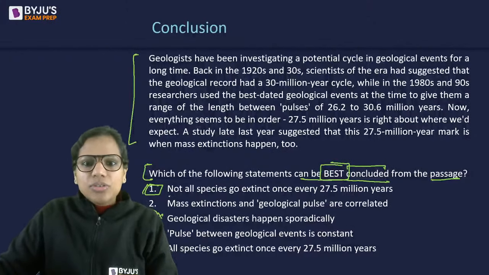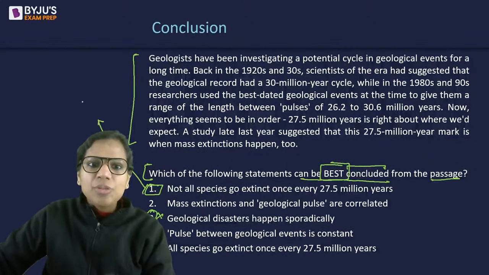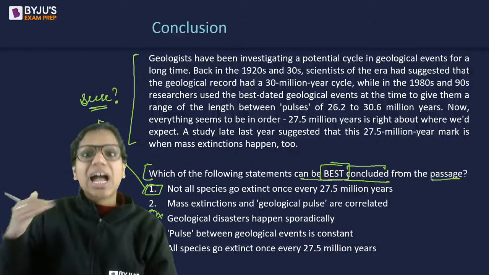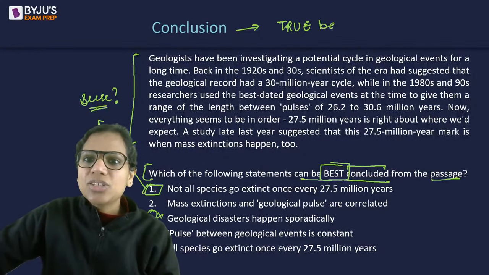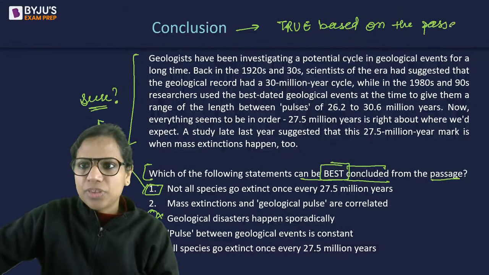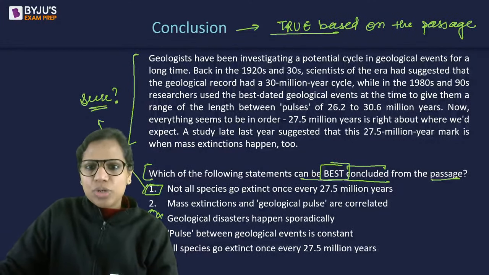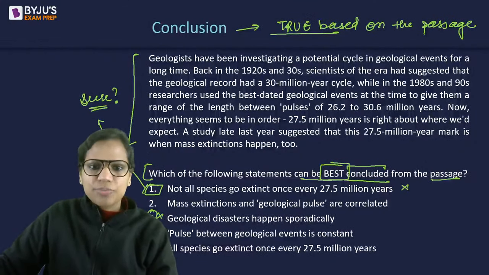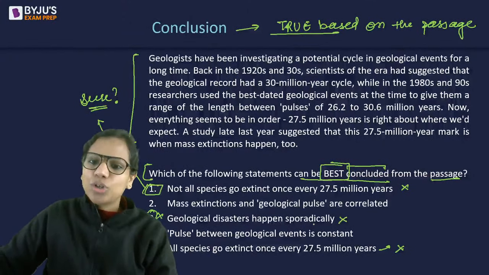Okay, so one says not all species go extinct once every 27.5 million years. Can I be sure of this? When you answer a conclusion question, ideally in a logical world, a conclusion is something that is true based on the text that you have just read, based on the para, the passage, whatever you call it. So, I cannot be sure about this, that not all species go extinct. So, not all species may go extinct. Had it been that, I would have accepted it. So, not sure. 5, all species go extinct. Again, not sure. Eliminated. 3, we are not talking about disasters.